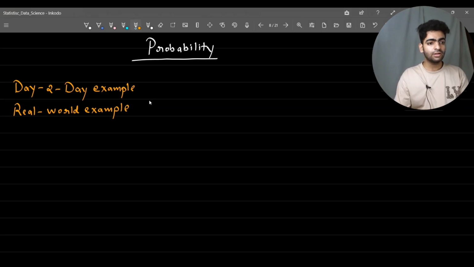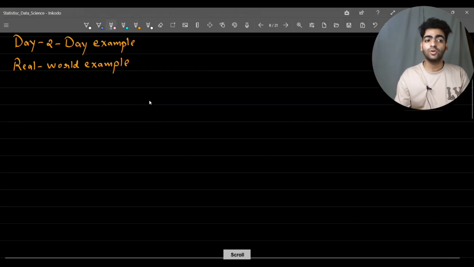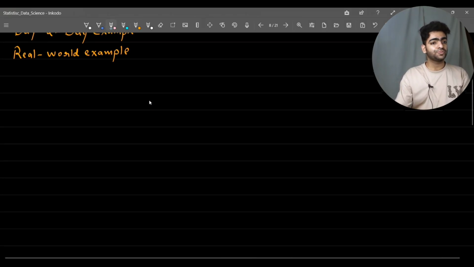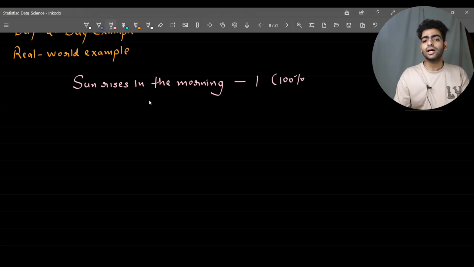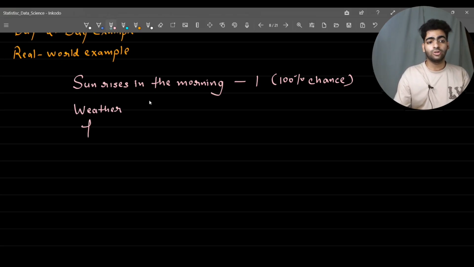So very first, let's learn in the context of a day-to-day example. Imagine I have a couple of simple statements like the sun rises in the morning. All it means is that it has a probability of 1, or you can say there is a 100% chance that the sun rises in the morning. Similarly, let's say the weather forecast has forecasted a 50% rain chance today.